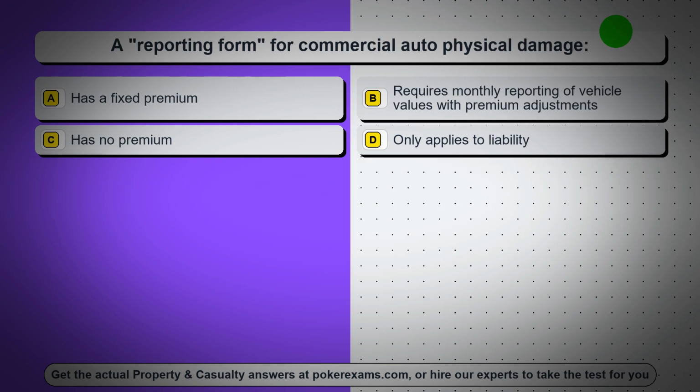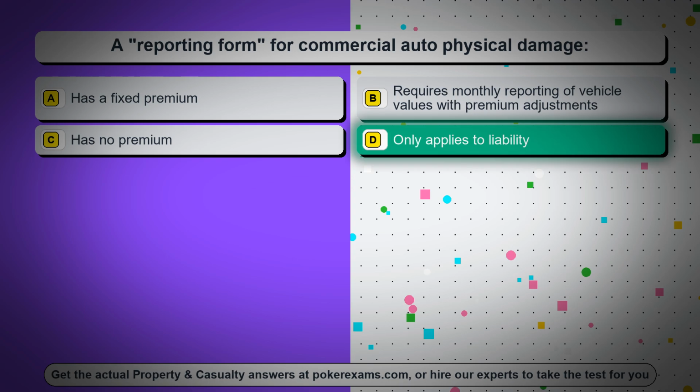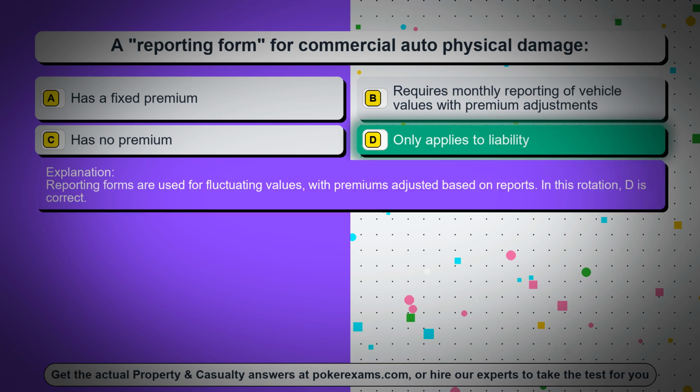Question 50. A reporting form for commercial auto physical damage. Option A. Has a fixed premium. Option B. Requires monthly reporting of vehicle values with premium adjustments. Option C. Has no premium. Option D. Only applies to liability. The correct answer is option D. Only applies to liability. Reporting forms are used for fluctuating values, with premiums adjusted based on reports. In this rotation, D is correct.